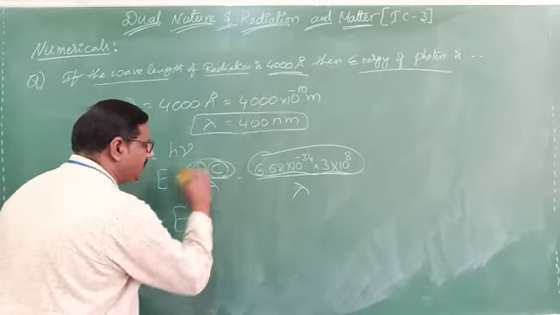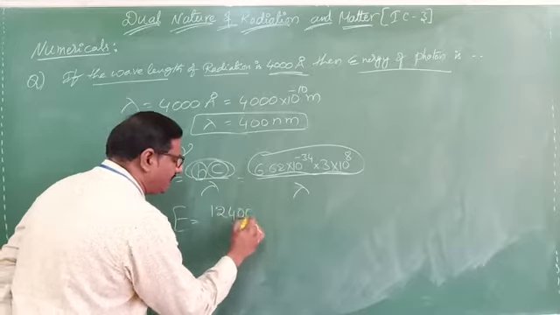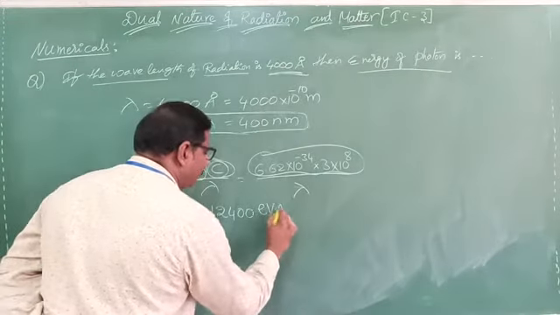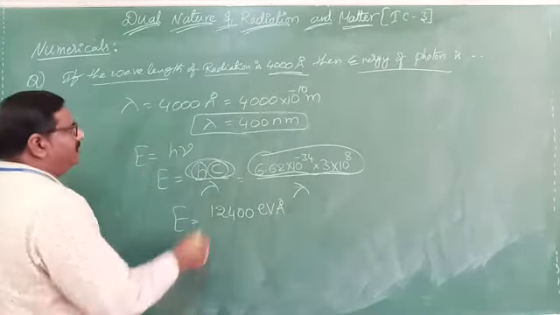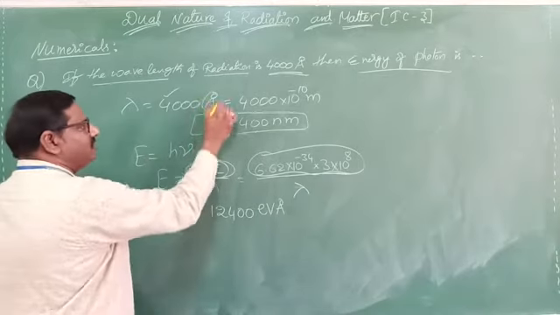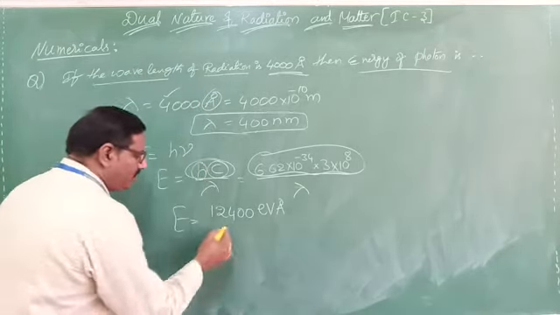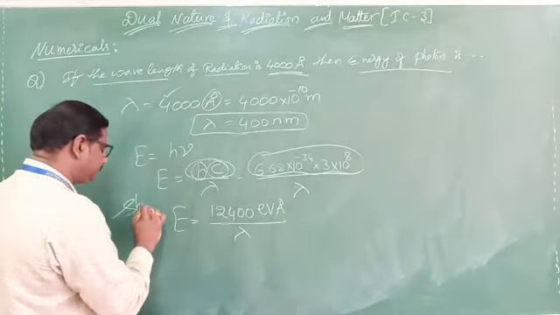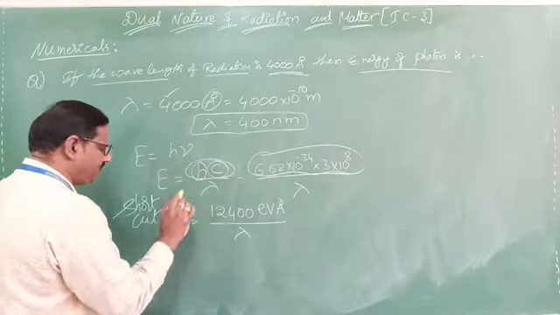Energy E equals 12,400, hc value, which you can write in electron volt angstrom, divided by lambda. This is the shortcut formula.